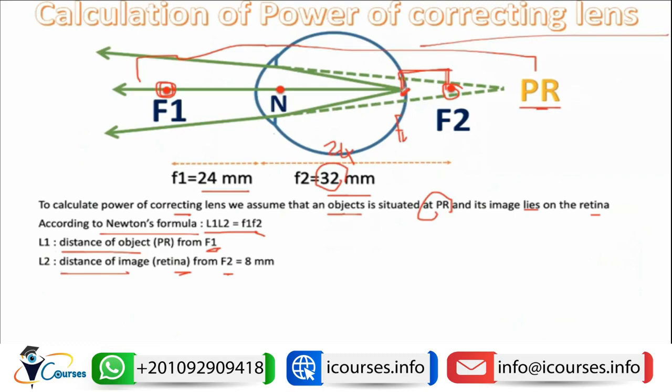So the distance between the F2 and the retina will be 32 minus 24, which is 8 millimeters.